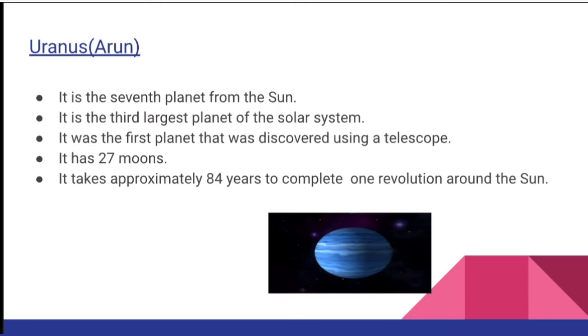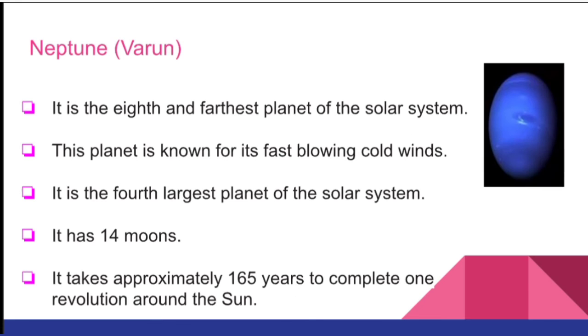Now Uranus. Arun means Uranus in Sanskrit. It is the 7th planet from the sun. It is the 3rd largest planet of the solar system. It was the first planet that was discovered using a telescope. It has 27 moons. It takes approximately 84 years to complete one revolution around the sun.